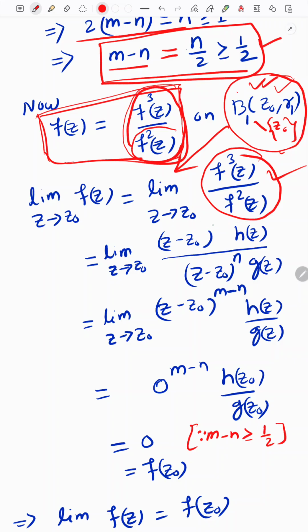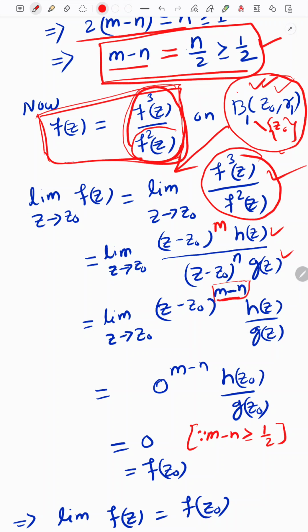Here it is power m. Here we will apply the definition of the functions f cube z and f square z. f cube z is equal to z minus z0 whole to the power m into h z, and f square z is equal to z minus z0 whole to the power n into g z. Since z is approaching z0 but is not equal to z0, we can cancel. After cancelling, we get z minus z0 whole to the power m minus n, and it is a positive power.